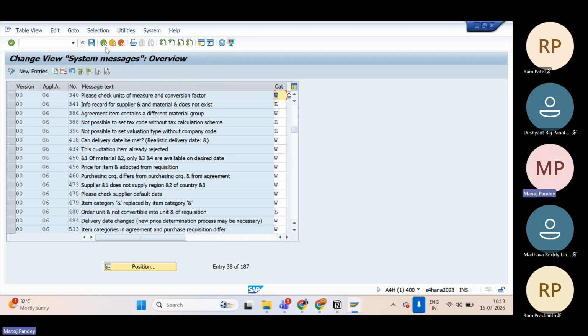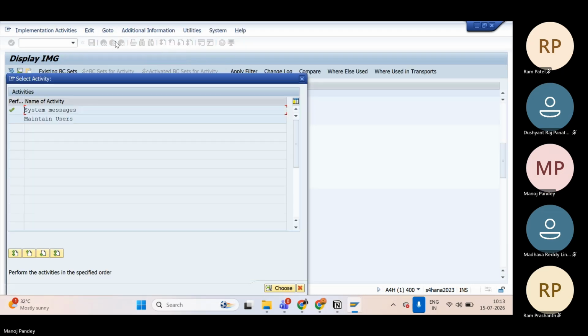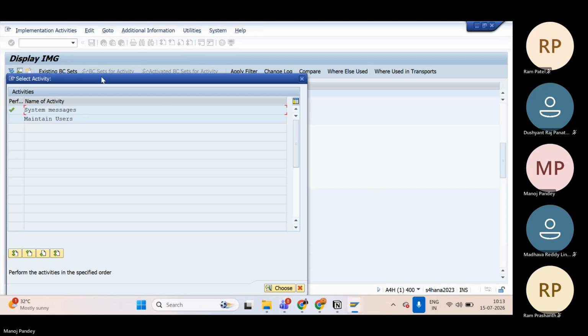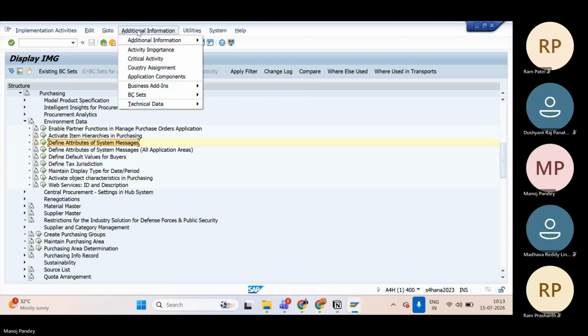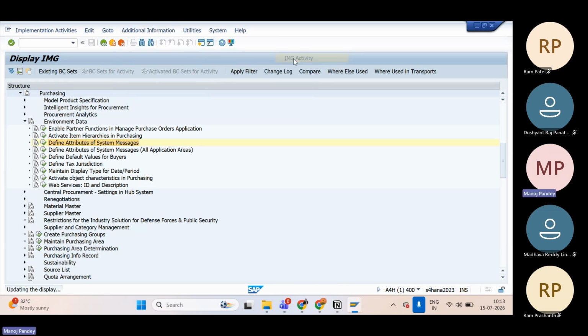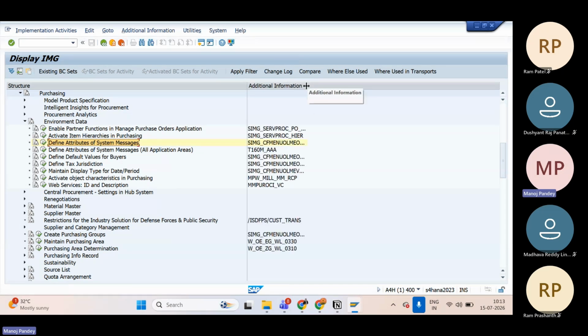Okay, let me go back. So from here itself you can see the T codes also.